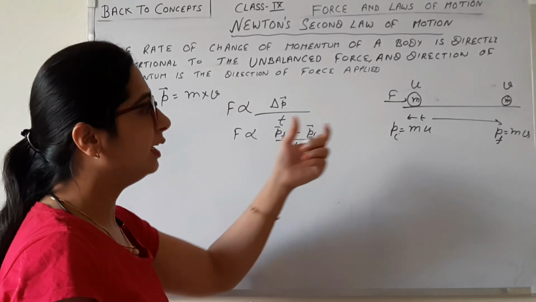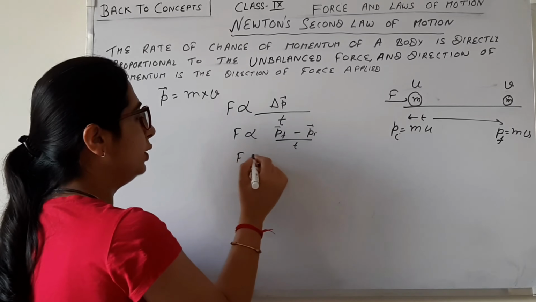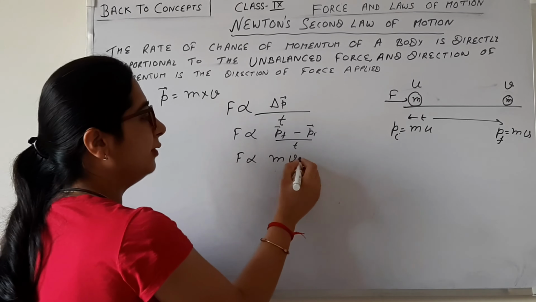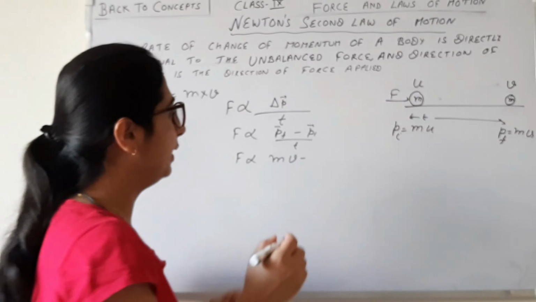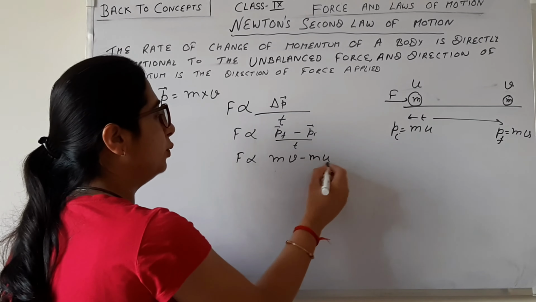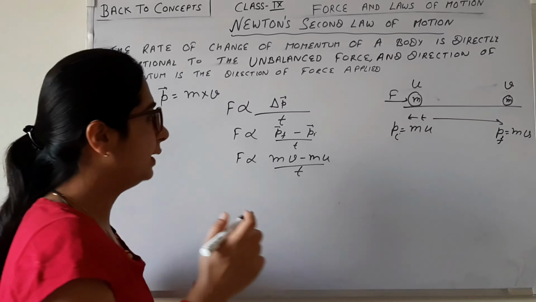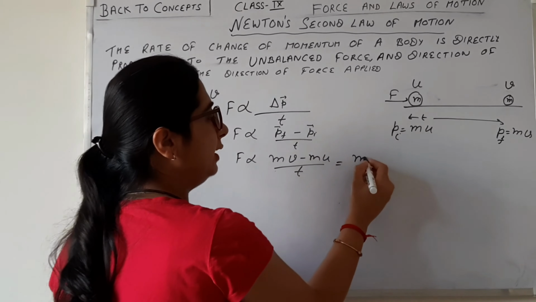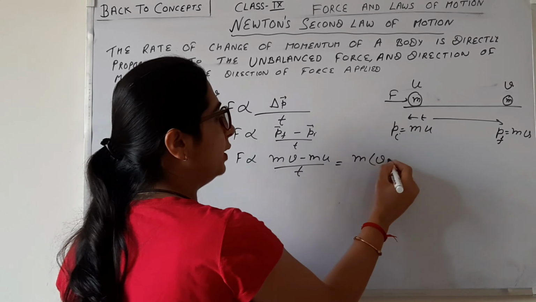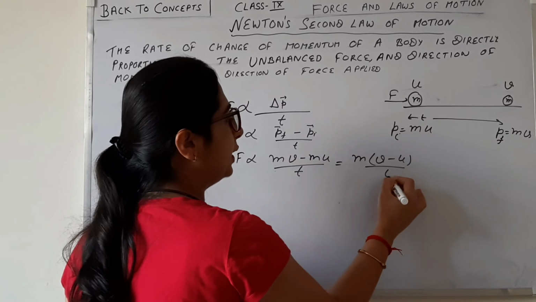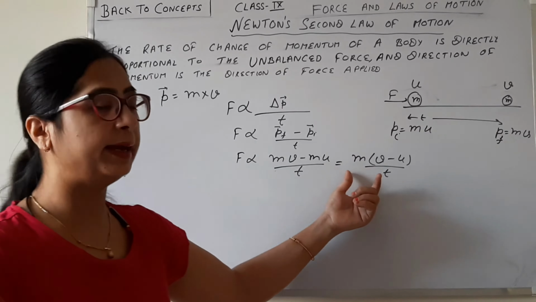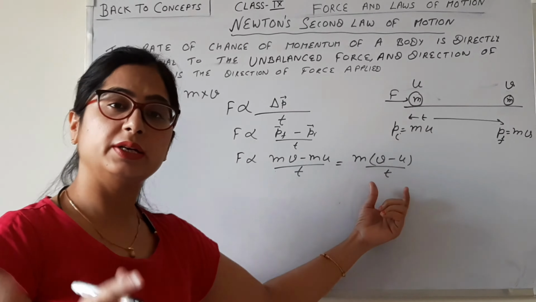The final momentum is mv, and the initial momentum is mu, upon time taken. If we take mass common, the equation becomes m(v minus u) upon t.